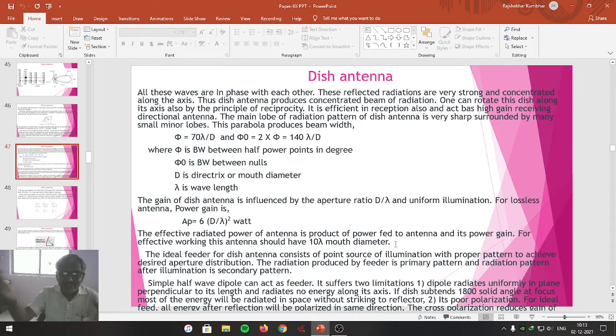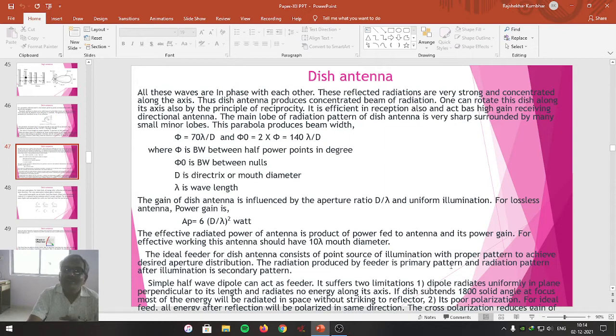Friends, once we have designed this antenna using all these aspects, our role is to keep an ideal source at the focus, which is the ideal feeder. That point source will radiate the radiations towards the shape of the parabola or dish, and the parabolic dish antenna will reflect those radiations. Those will be collected along the directrix.